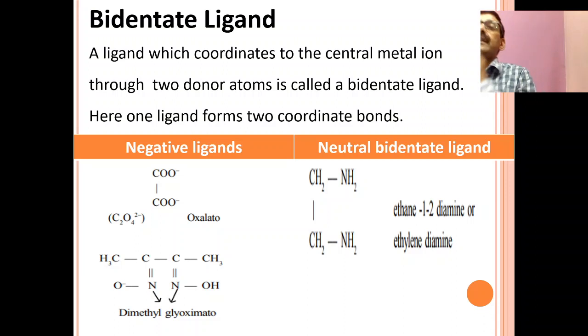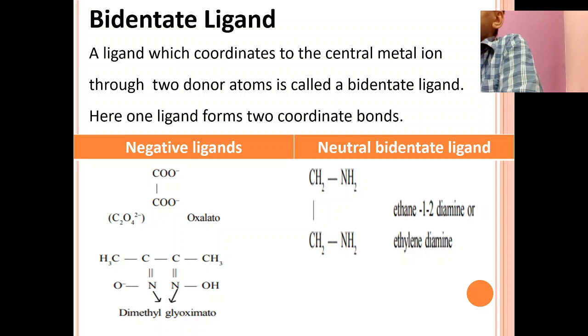This oxalate is a ligand which is formed from oxalic acid. What is the formula of oxalic acid? COOH, COOH. If you remove the two protons from oxalic acid, you will get what? Oxalate 2 minus. The oxalic acid derived ligand is oxalate 2 minus.